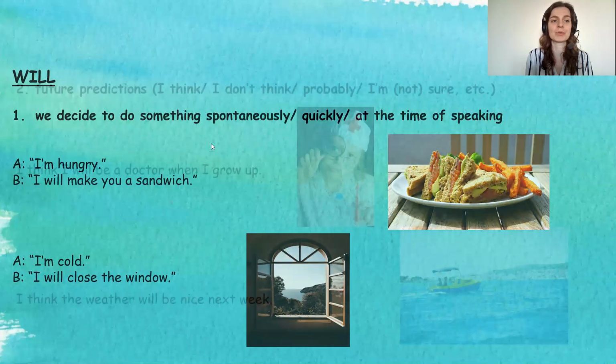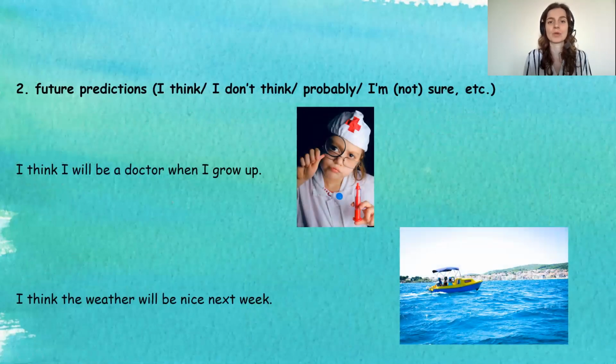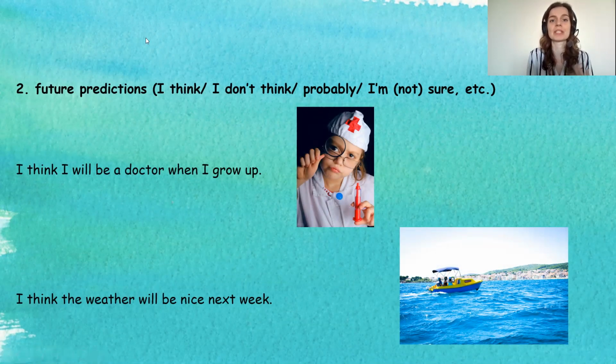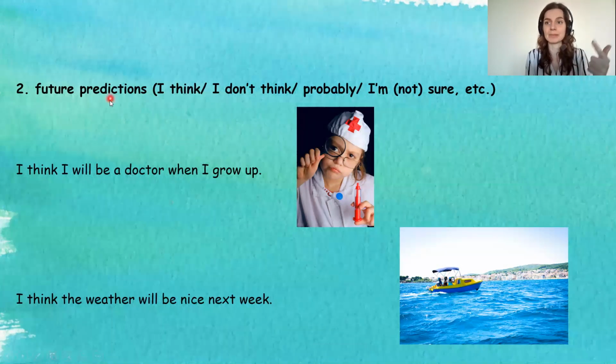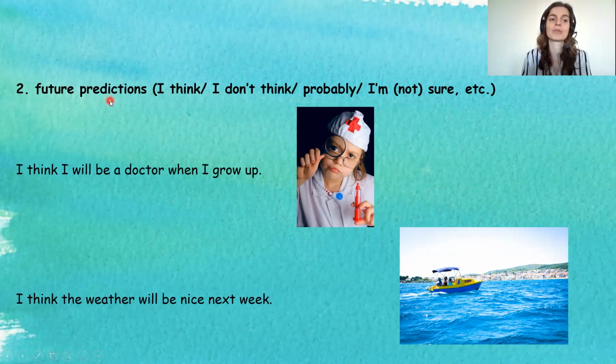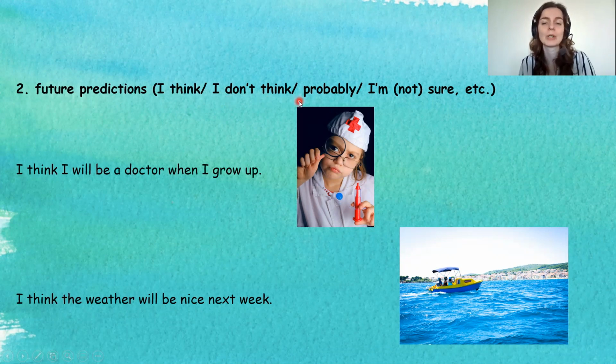And then we also use will when we talk about future predictions. So we say, what do we think will happen in the future? So you will often see it with words like "I think," or "I don't think that something will happen," or "something will probably happen," or "I'm sure," or "I'm not sure that something will happen," and so on, right? So these are predictions about the future, what you think will happen, but you are not entirely sure. It's just what you think.